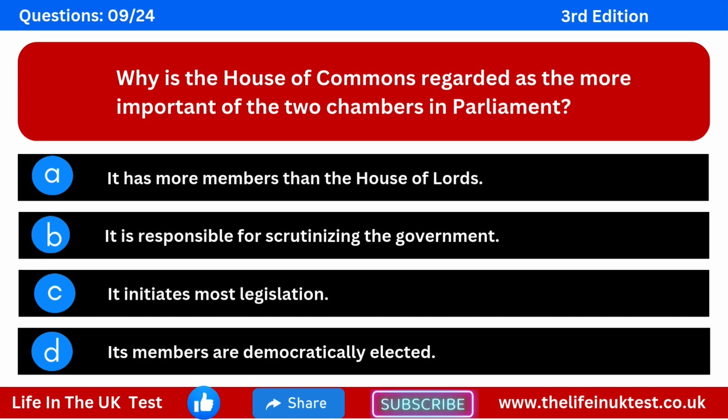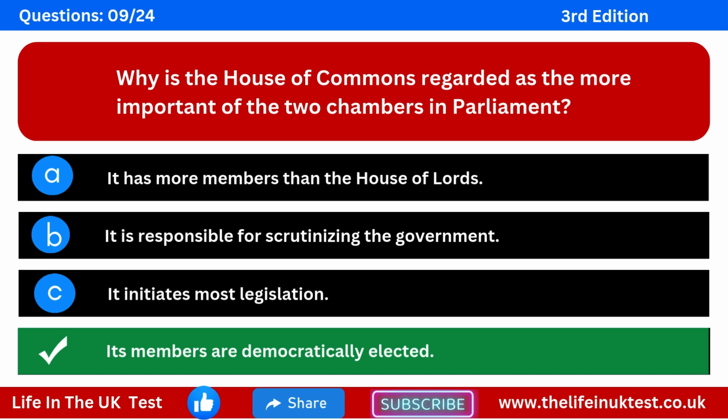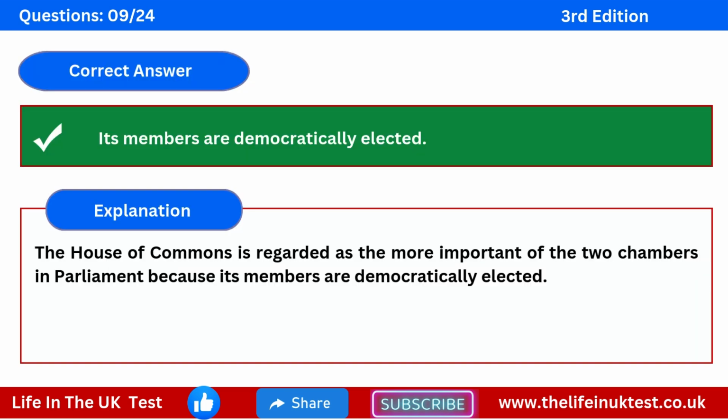Question 9. Why is the House of Commons regarded as the more important of the two chambers in Parliament? Option A, it has more members than the House of Lords. Option B, it is responsible for scrutinising the government. Option C, it initiates most legislation. Option D, its members are democratically elected. The correct answer is its members are democratically elected. Explanation: the House of Commons is regarded as the more important of the two chambers in Parliament because its members are democratically elected.